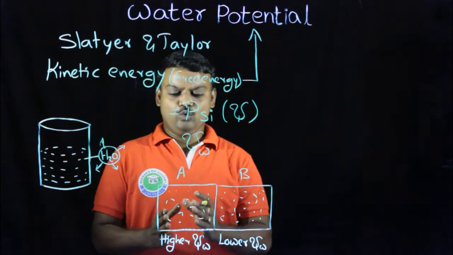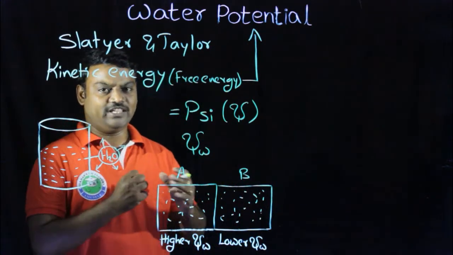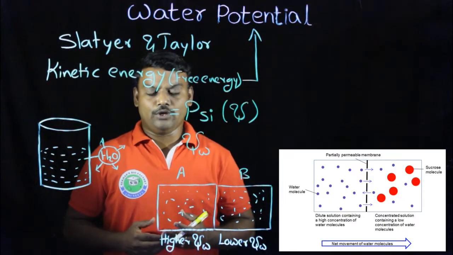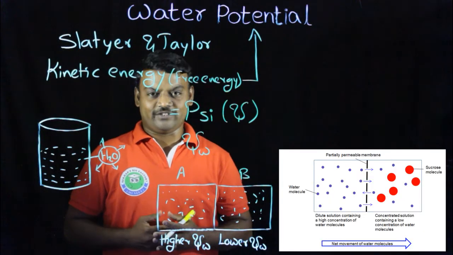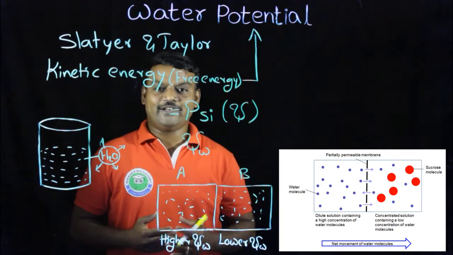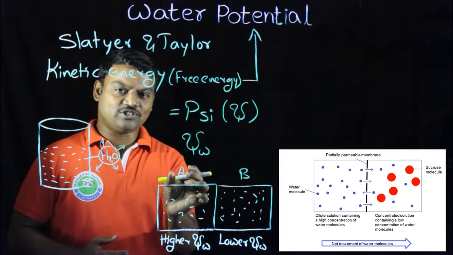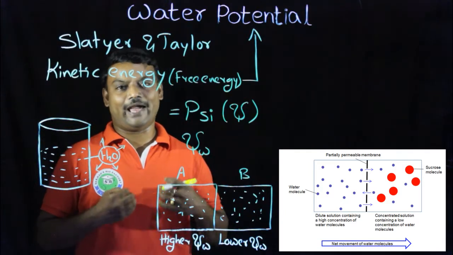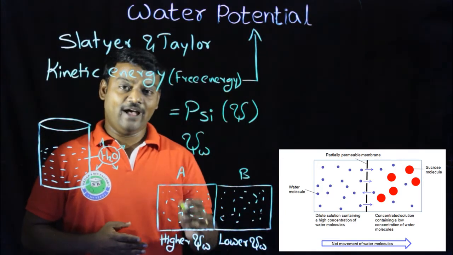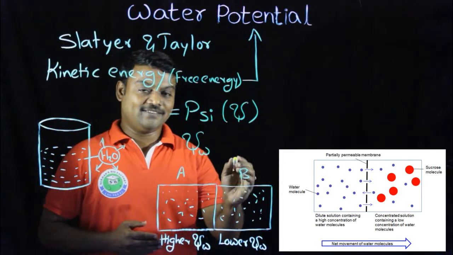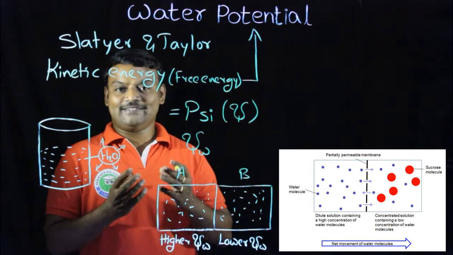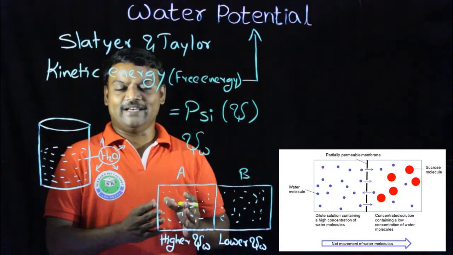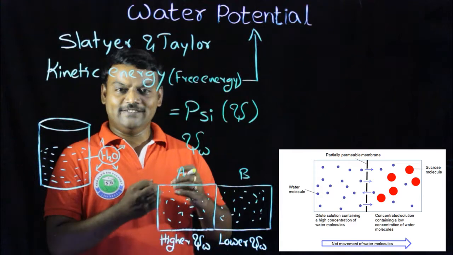In this way, the two systems are in close contact with each other. More water molecules indicate more water concentration. If more water concentration is in system A, the water molecules have a high amount of free energy or kinetic energy, which indicates high water potential. But in system B, because of fewer water molecules and more solute particles, its water potential value is low.